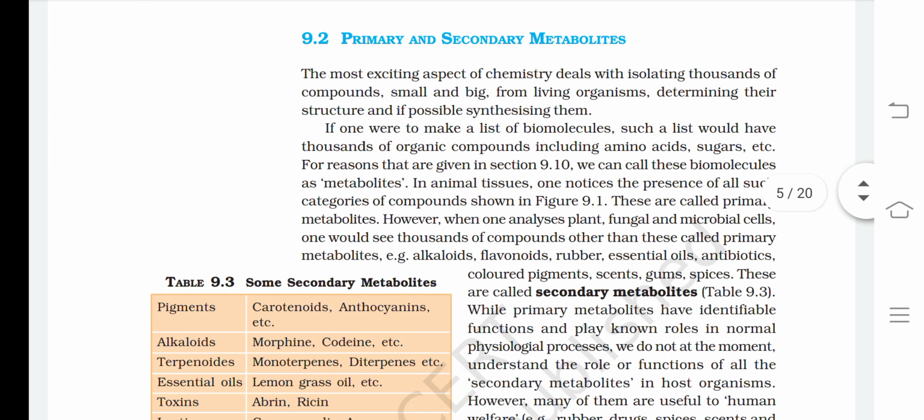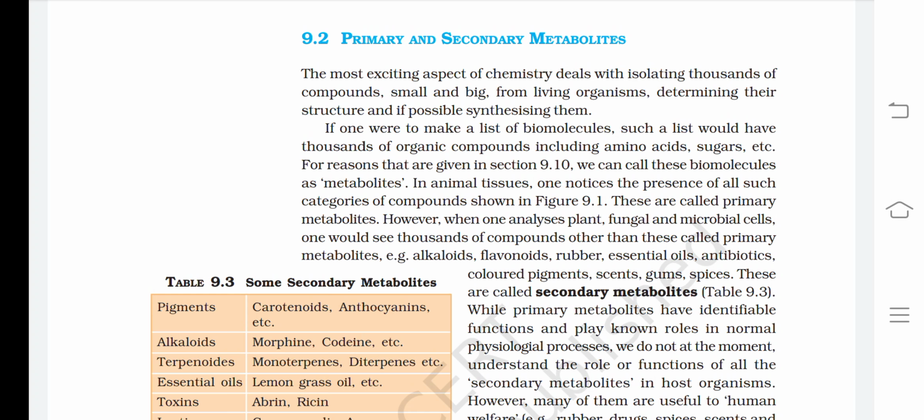Primary and secondary metabolites. The most exciting aspect of chemistry deals with isolating thousands of compounds, small and big, from living organisms, determining their structure and, if possible, synthesizing them. If one were to make a list of biomolecules, such a list would have thousands of organic compounds, including amino acids, sugars, etc. For reasons that are given in section 9.10, we can call these biomolecules metabolites. In animal tissues, one notices the presence of all such categories of compounds shown in figure 9.1. These are called primary metabolites.